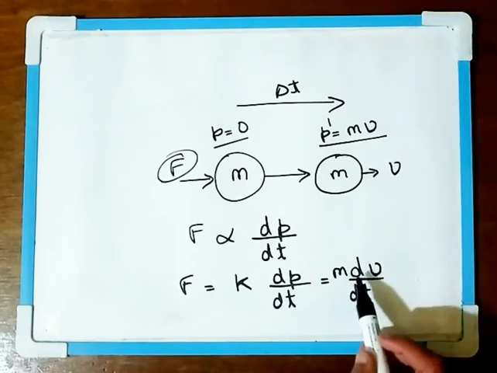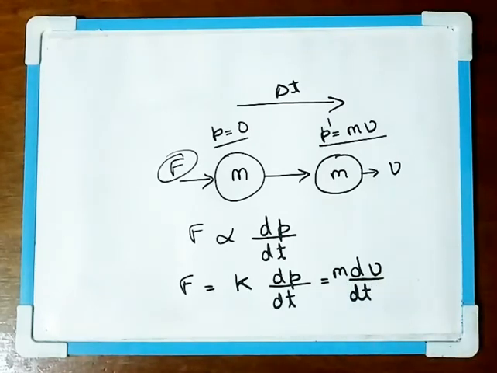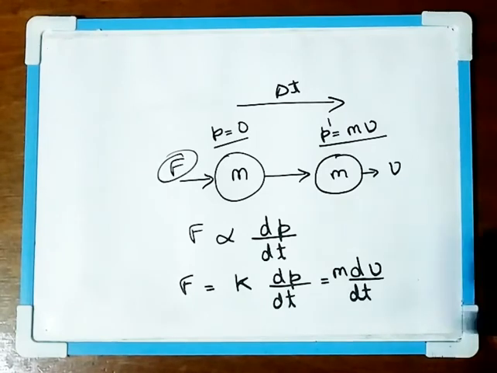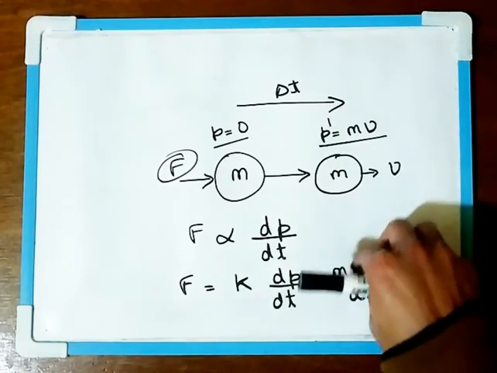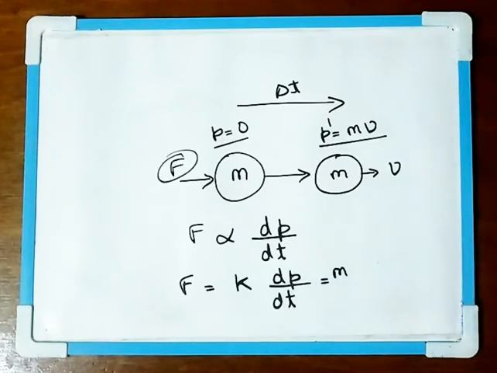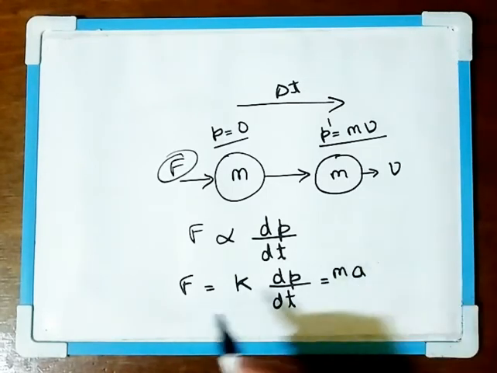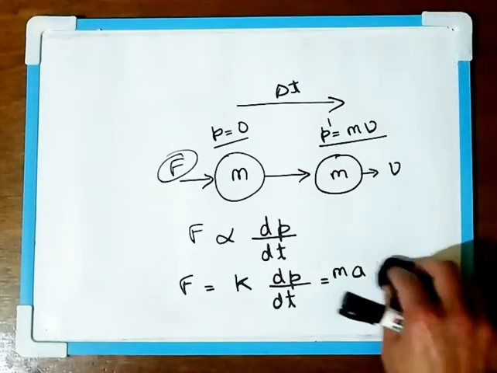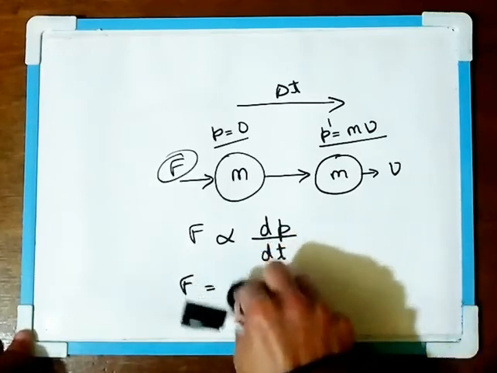This is known as the rate of change of velocity. Now we have studied the concept of displacement, velocity and acceleration, and acceleration is known as the rate of change of velocity. So here this rate of change of velocity is the acceleration of the body. So the force will be equal to mass into acceleration. This formula is familiar since class 9.